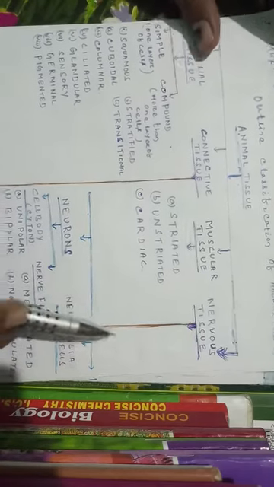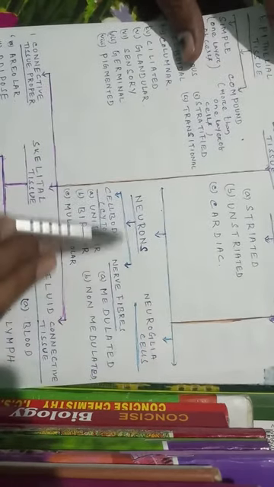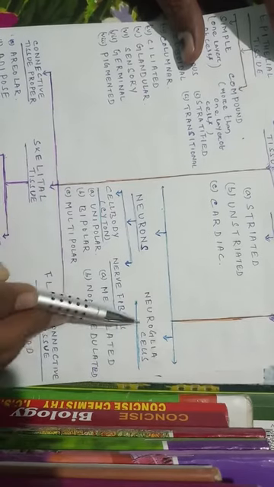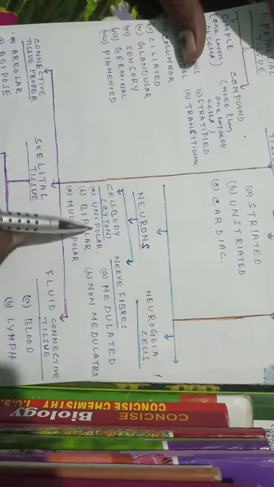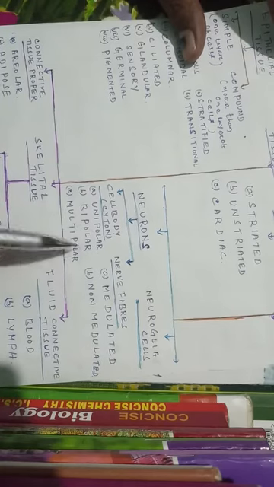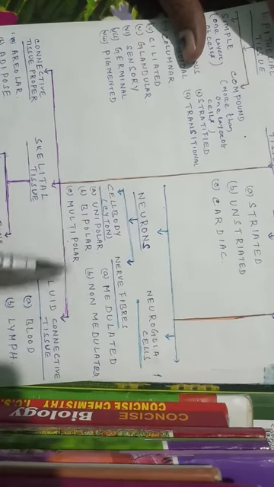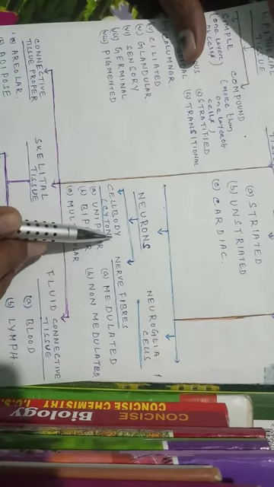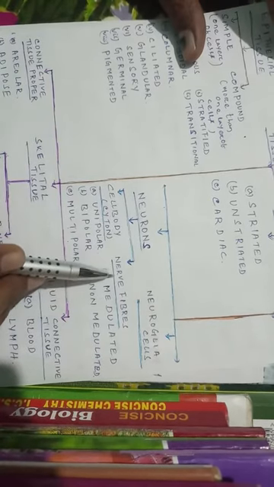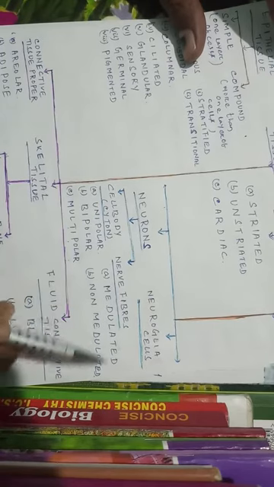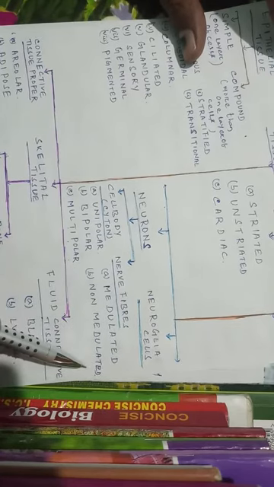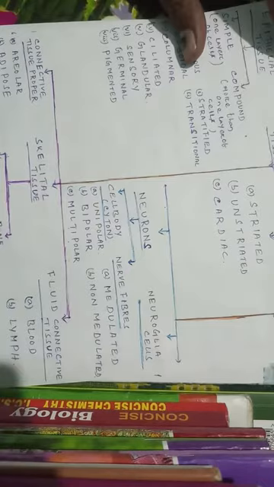Then nervous tissue. This tissue is of two types, that is neurons and neuroglia cells. The neurons are of three types, that is unipolar neuron, bipolar neuron and multipolar neuron. Then the neuron is further divided into nerve fibers. There are two types of nerve fibers, that is medullated and non-medullated nerve fibers. Then neuroglia cells. Then we have to discuss the epithelial tissue.